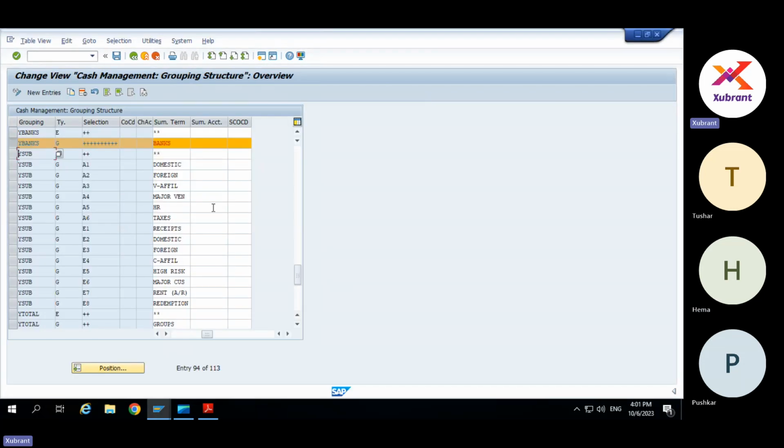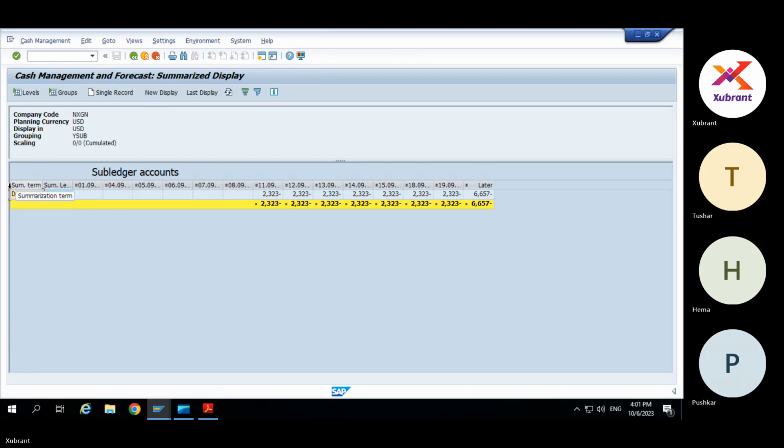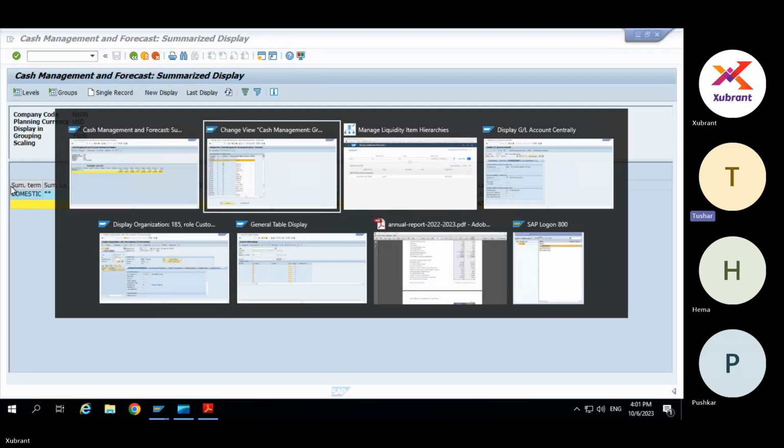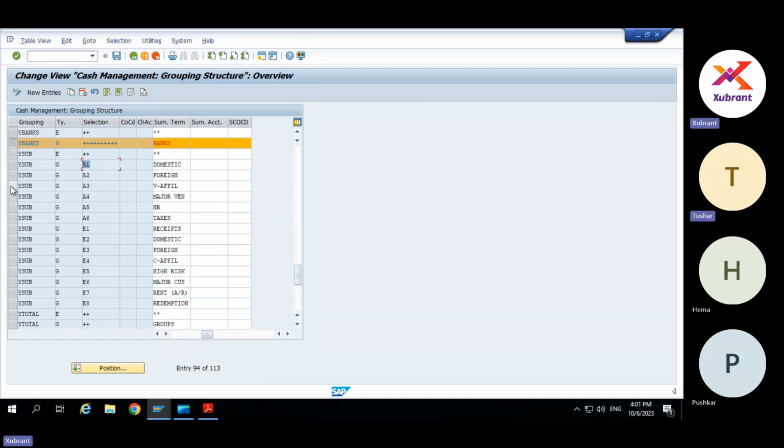Now it is showing you the breakup like domestic, foreign, but we have only one vendor. A1, yeah. A1 must be maintained in the BP master, right? Yes. Okay. Domestic grouping it is showing when we enter. I think here for the selection is kind of a selection description, is it? So A1 is domestic, A2 is foreign.